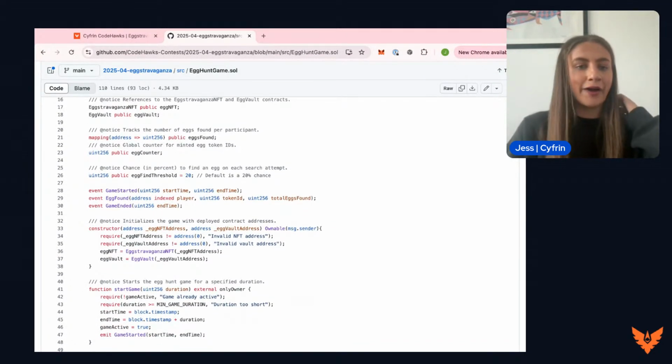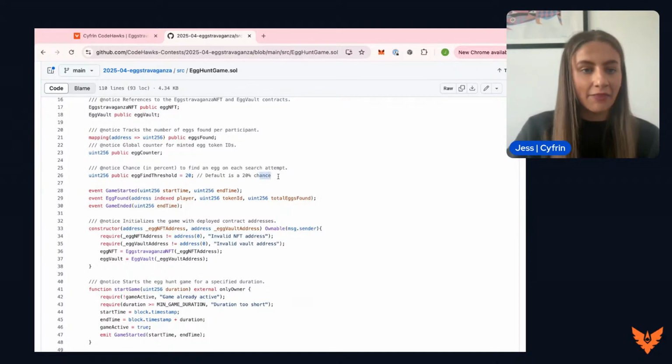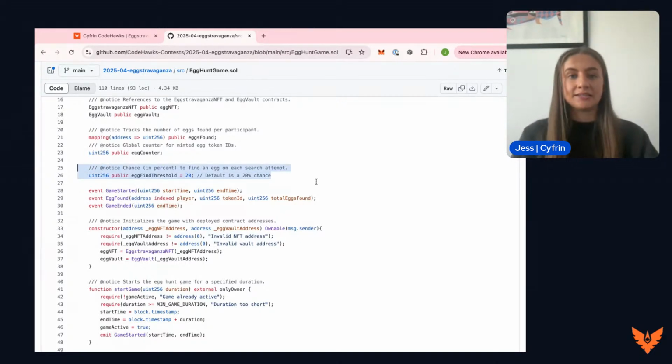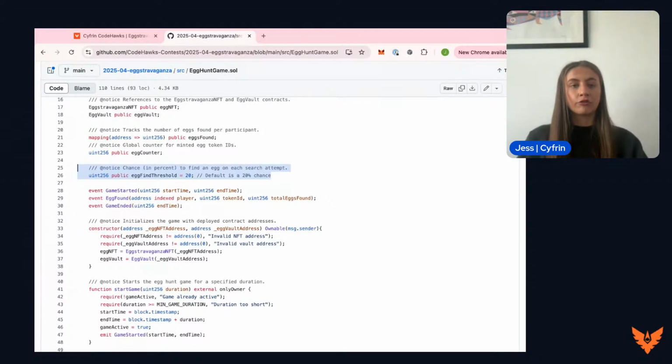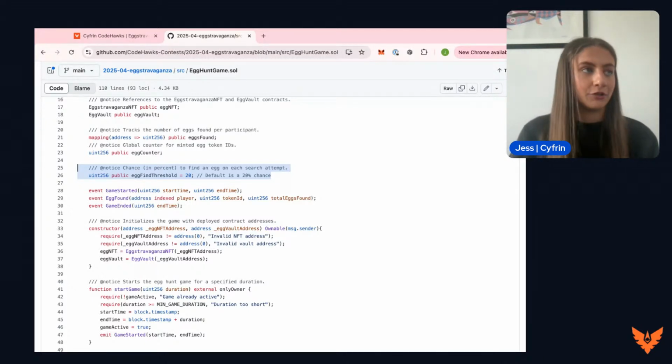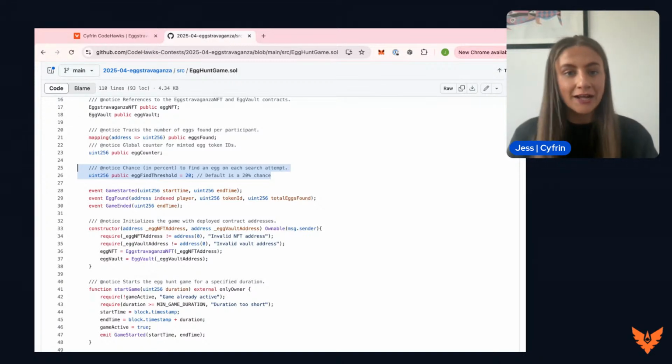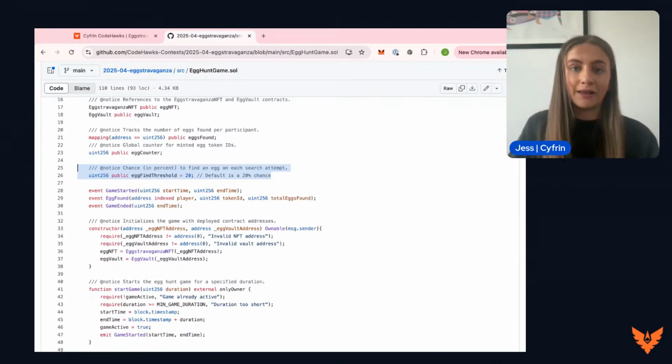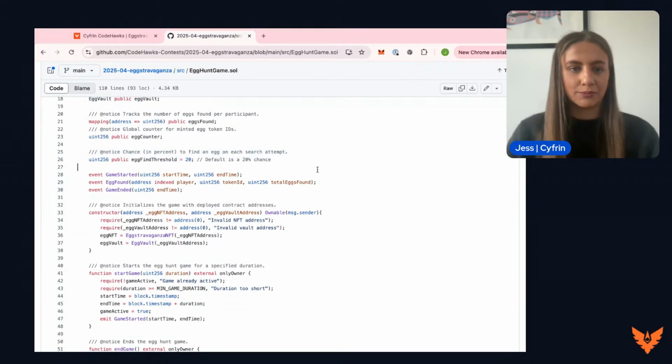Next, we are looking at the egg find threshold. This is set to 20 as default here. This is the figure that I said is the threshold, and this is the number that we're hoping our random number is below in order for us to find an egg and then an NFT. So with it being 20 here, the default is a 20% chance of people being successful and being able to win the game and mint their NFT. If the threshold is lower at 10 and we're generating random numbers between 0 and 100, then we're only offering a 10% chance of winning the game and minting an NFT. So this is default at 20, but it is changeable.